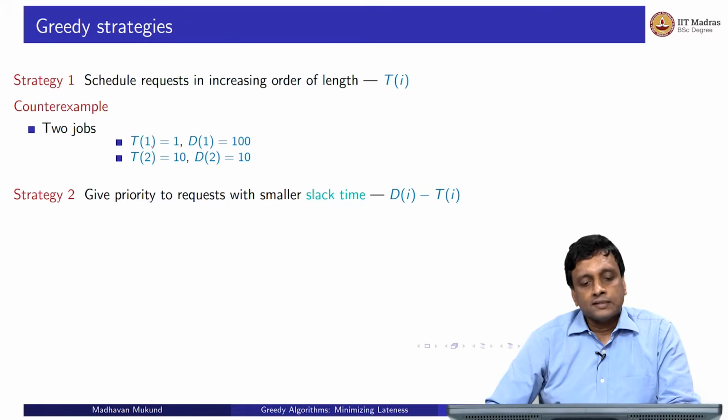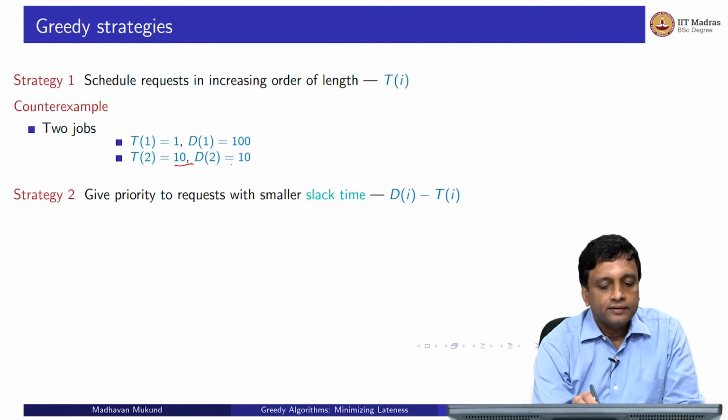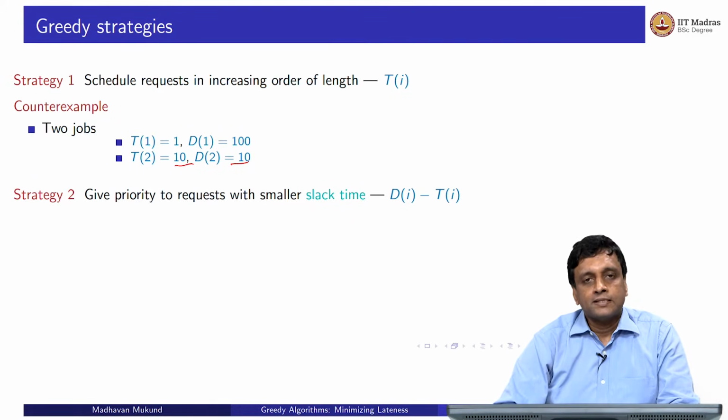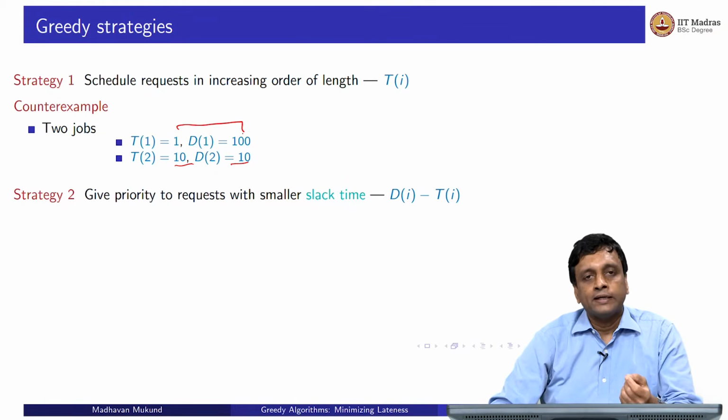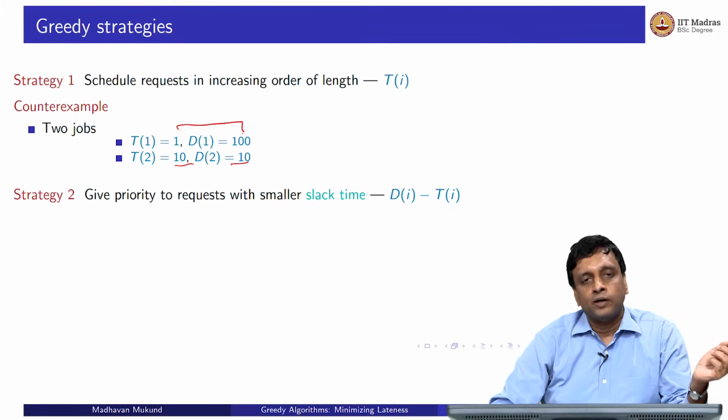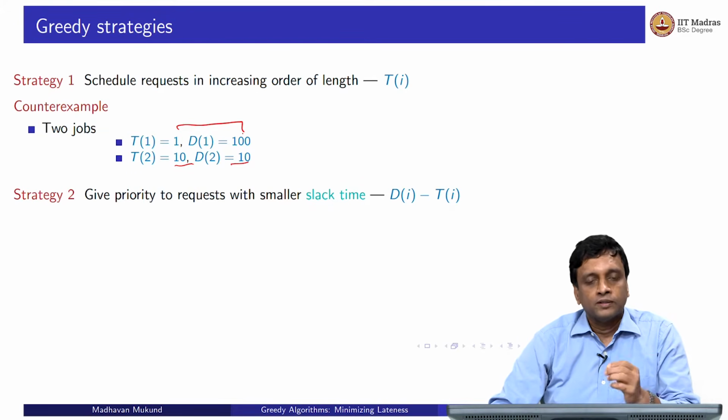On the other hand, you can ask, here we have a kind of tight deadline, right? So this job takes 10 units of time and it must finish by time 10. So there is not much flexibility to move this job back and forth, right? Whereas this job has a lot of flexibility. It requires only 1 time unit, but it can finish any time up to 100, so you can move it up and down a lot. So you can look at this difference, how far away the deadline is compared to how long the job is going to take, and that gives you a measure of how flexible the scheduling of this job is, how much you can move it up and down.